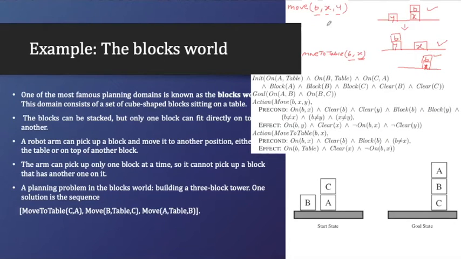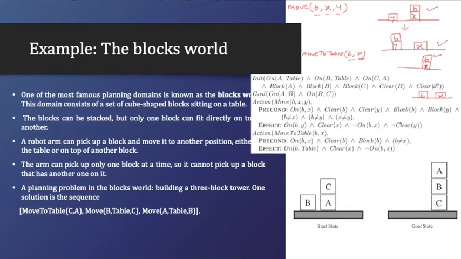Now what is the effect? The effect will be when I do that. What will it look like? There is a block X, and when I perform this action, block B should be on the table, right? So this is my effect, which can be represented like this. B is on table. Yes, B is on table. Clear X means on top of X there is nothing. And it says that B is not on X. So B is not on X, B is on table, right? So this is my effect.